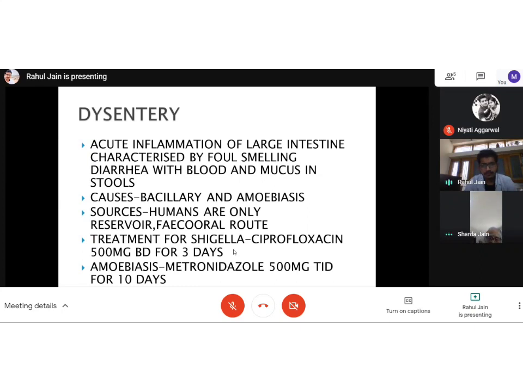This is the crux of the whole story, why ORS is important. The ORS packet is supposed to be made in 1 liter of water and not just 1 spoon into 1 glass of water. The whole packet should be added to 1 liter of water, and then that should be consumed to attain the correct concentration of osmolarity. And then only it will work efficiently.